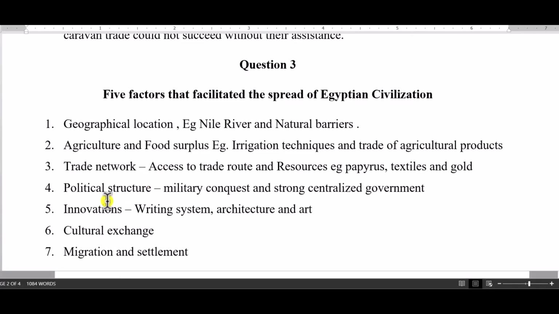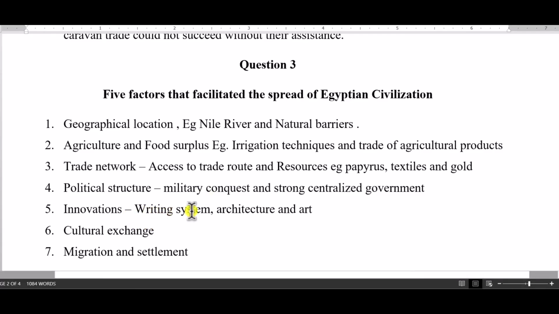Okay, then we also have the political structure. Egypt also embarked on several military conquests, and they also had a strong centralized government, and therefore there was stability, and the people were able to conquer more areas, and the more they conquer, the more they spread their civilizations and their ideas to them. Innovations was also very, very key.